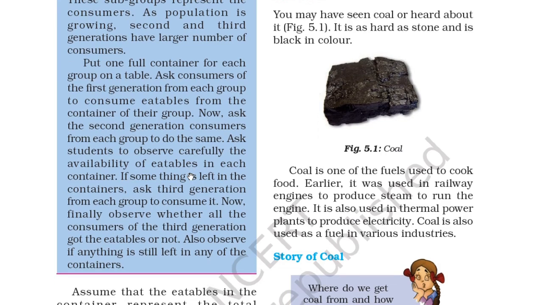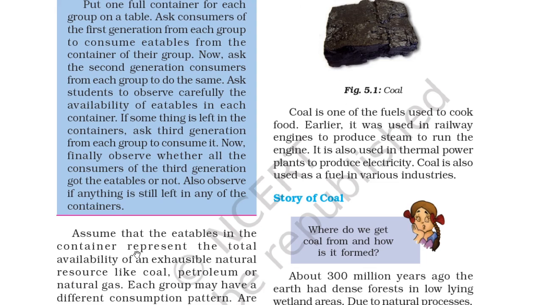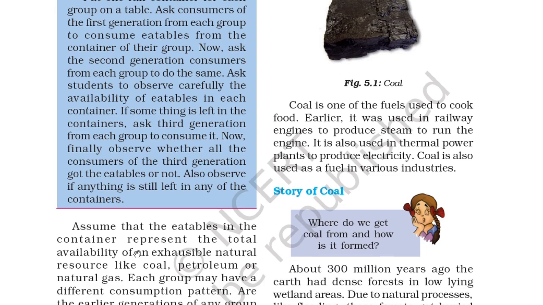Ask consumers of the first generation from each group to consume eatables from the container of their group. Now ask the second generation consumers from each group to do the same. Ask students to observe carefully the availability of eatables in each container. If something is left in the containers, ask third generation from each group to consume it. Now finally observe whether all the consumers of the third generation got the eatables or not. Also observe if anything is still left in any of the containers. So this is a very nice activity.